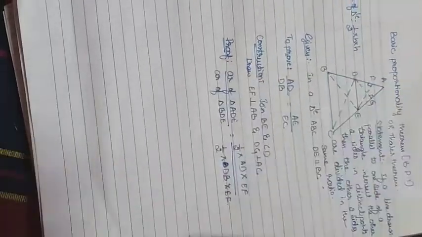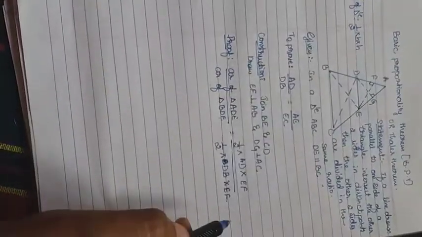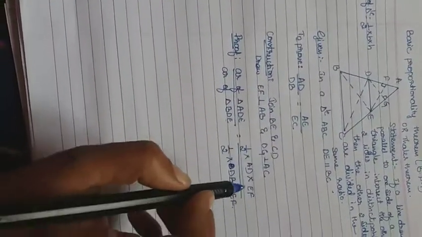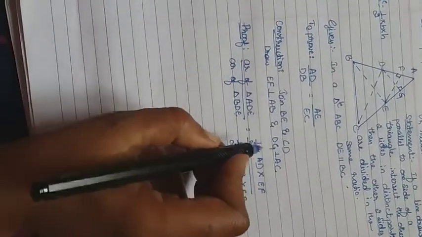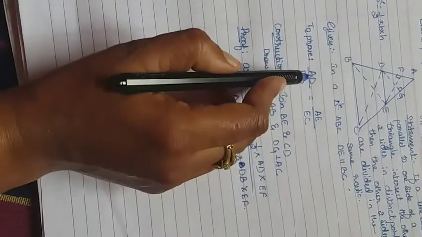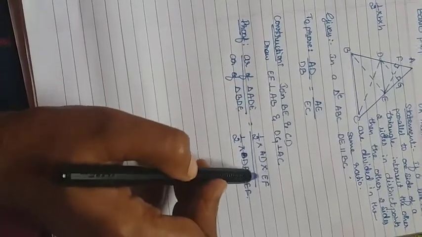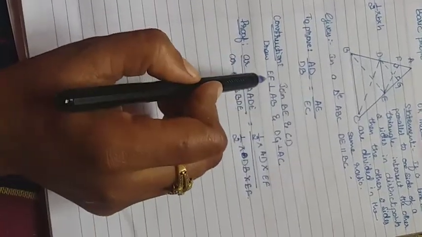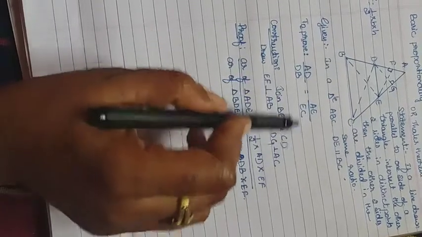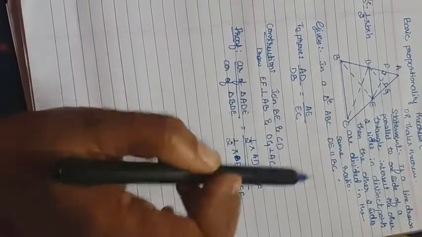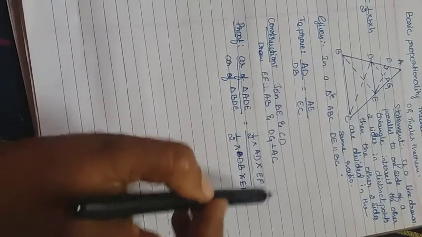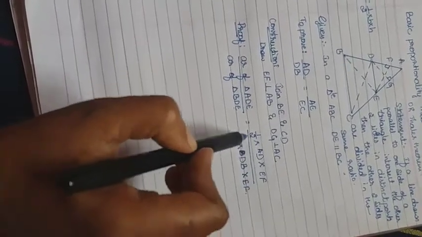For this also the same altitude. Okay, that is the EF. And it is also very easy how to take and everything. So if we are writing what is there in the first proportion, that numerator, here you have to take AD, and into the perpendicular line, first perpendicular line EF. If you are getting confusion in this, which is base, which is height, you can take easily here also.